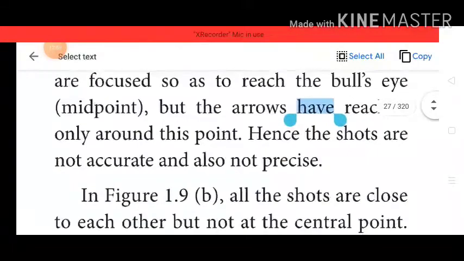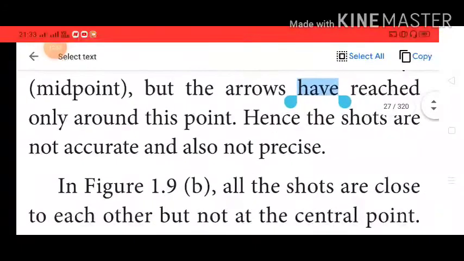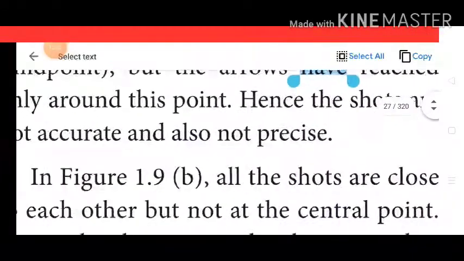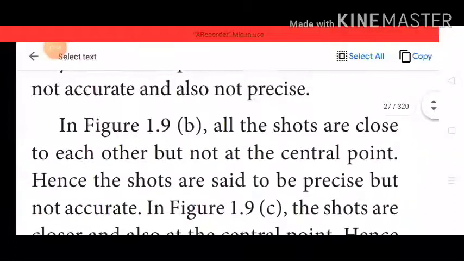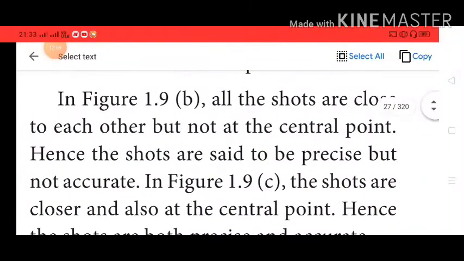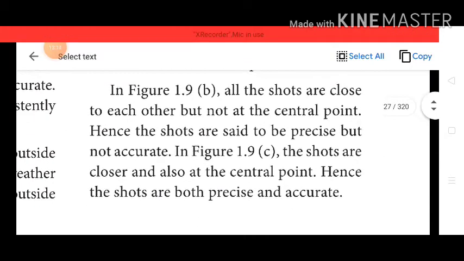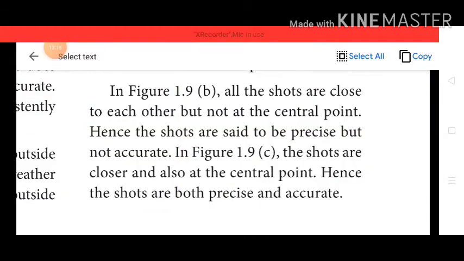Figure 1.9b, all the shots are close to each other but not at the central point. Hence the shots are said to be precise but not accurate. Figure 1.9c shows shots that are closer and also at the central point. Hence the shots are both precise and accurate.